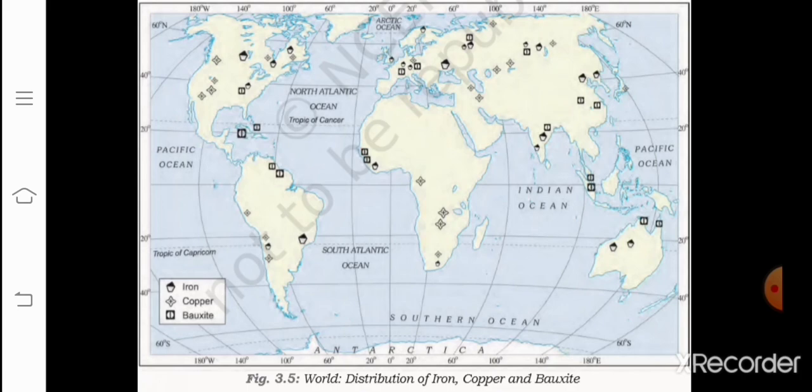Now here I have given you the world map that shows the distribution of iron, copper and bauxite. Children, you can go through the images that I have given you, each and every continent separately, right? Then you can see the places that have been marked in this. These maps are given in your textbook also. That shows you the distribution of iron, copper and bauxite all over the world. So you can help yourself in locating the places very well.